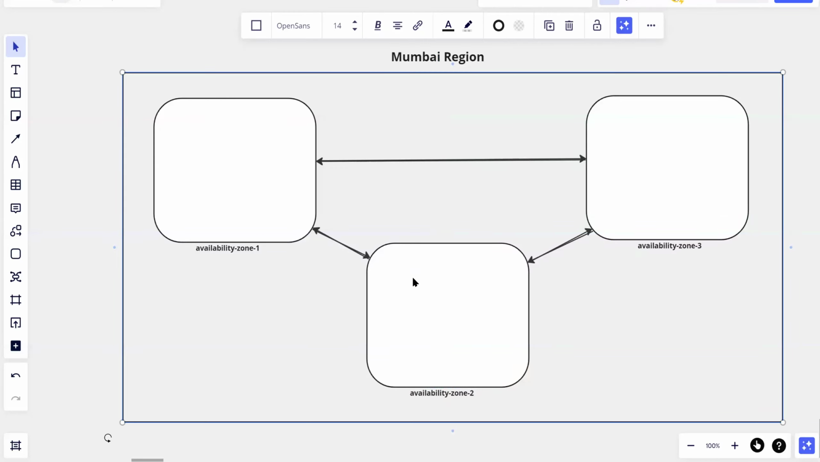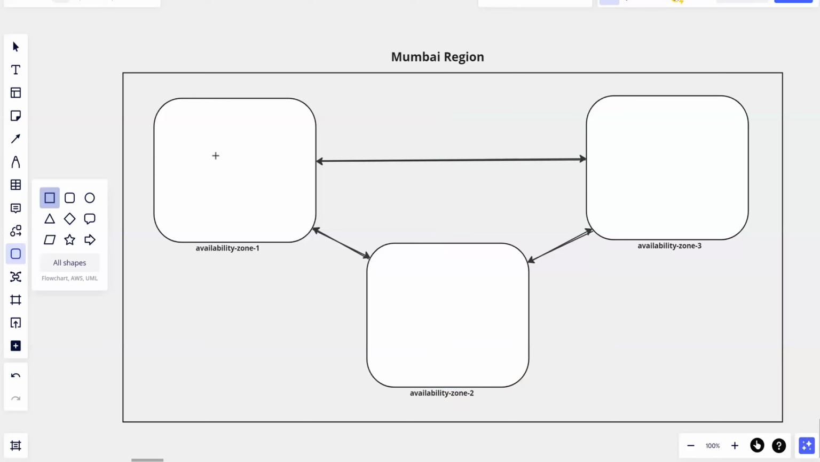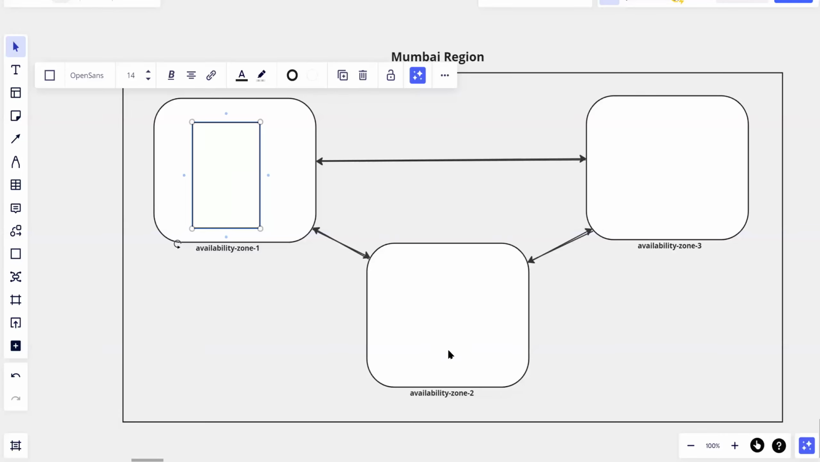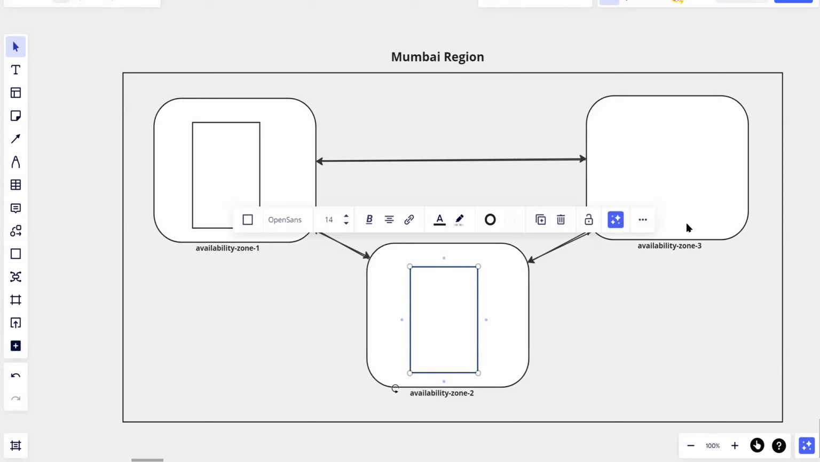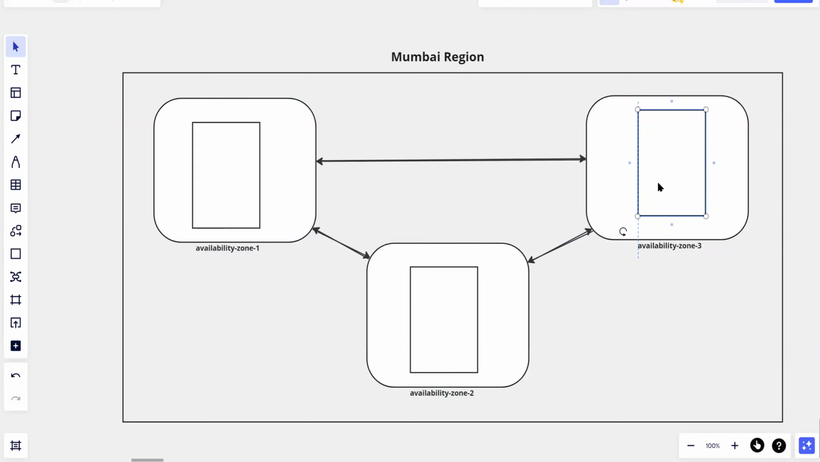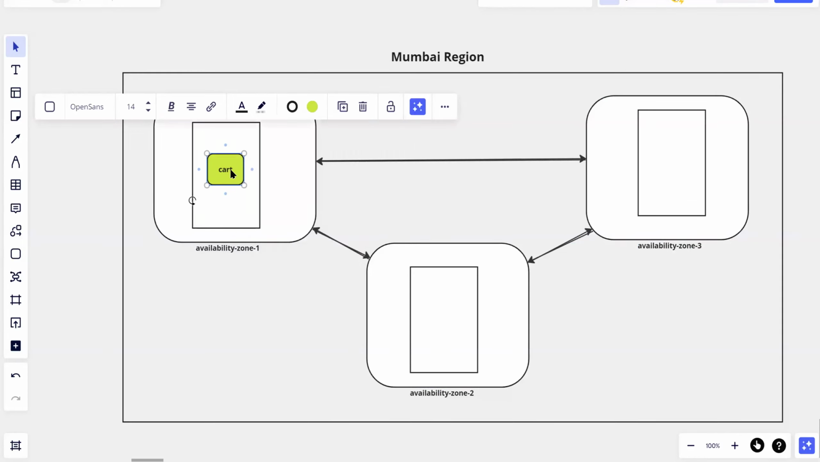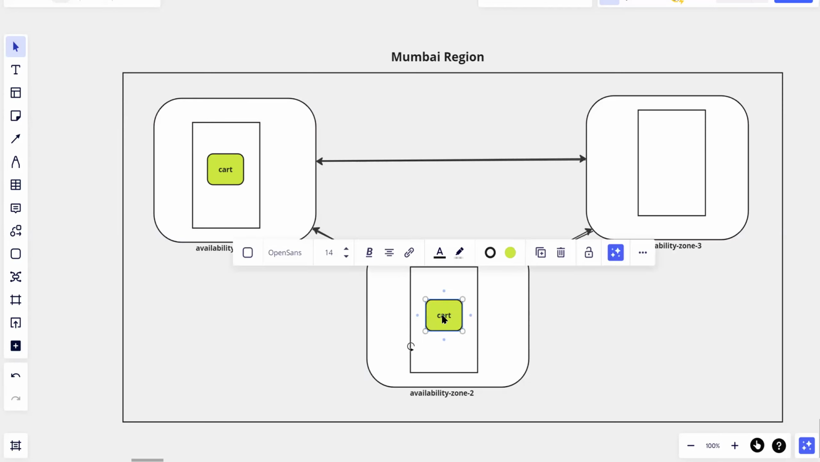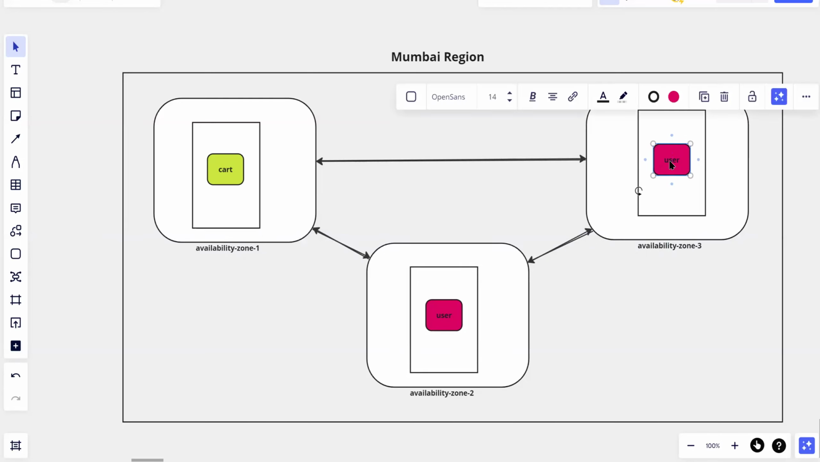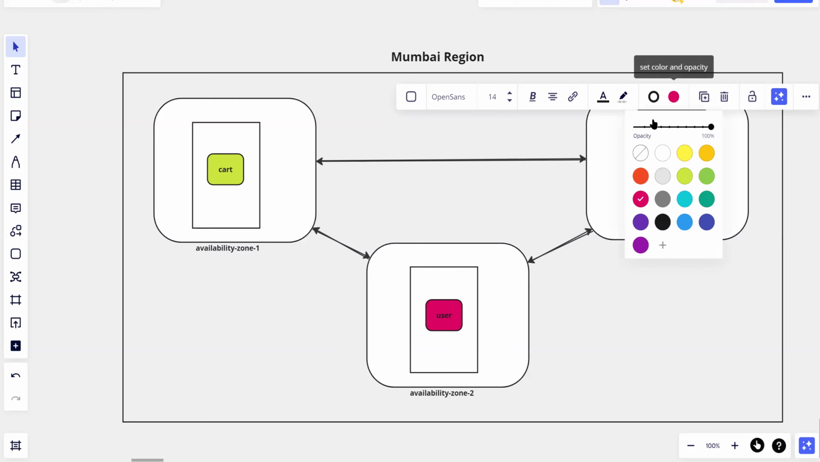Now, for example, the same e-commerce company operating in Mumbai, if they have designed it like this, with a cart application, this is a cart application running in availability zone 1, a user application running in availability zone 2, and a payment application in availability zone 3.